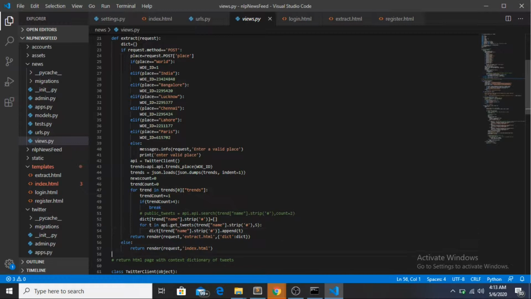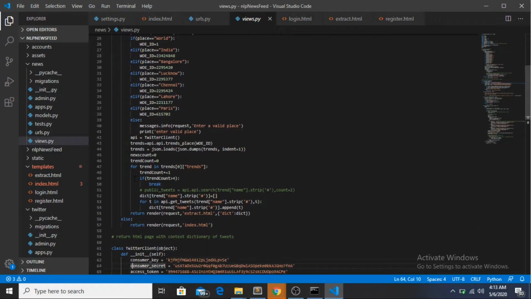So this function for trend zero trends, what it does is it will take the top four trends and then strip them off. The trends will be like hashtag girls locker room, or hashtag boys locker room, I guess. So it will have a hashtag, and this hashtag will be stripped off so that we have a proper name.